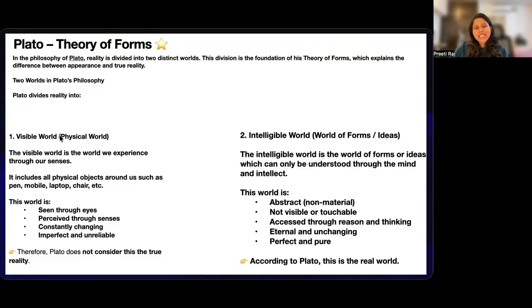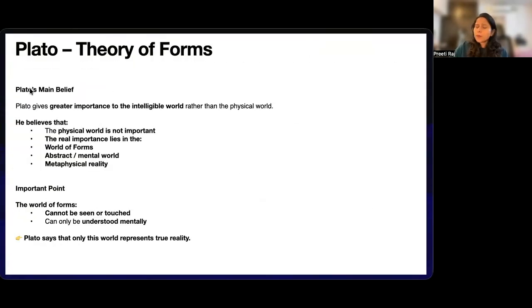So the world we see is only a shadow. The real world is the world of perfect forms. According to Plato, this is the real world, the world of forms. He gives greater importance to the intelligible world than the physical world. He believes that the physical world is not important. The real importance lies in the world of forms, the abstract, the mental world, the metaphysical reality. And one thing you have to keep in mind is that the world of forms cannot be seen or touched, it can only be understood mentally. So Plato says that only this world represents the true reality.